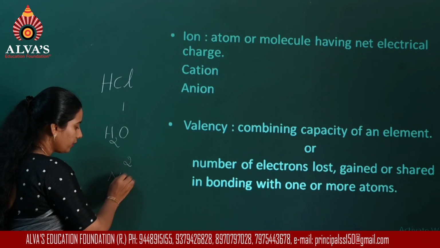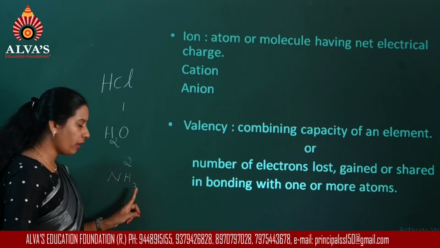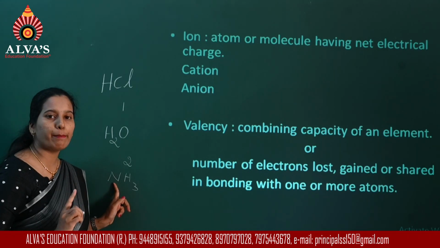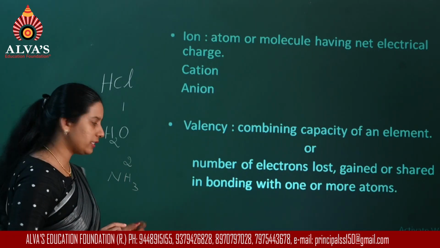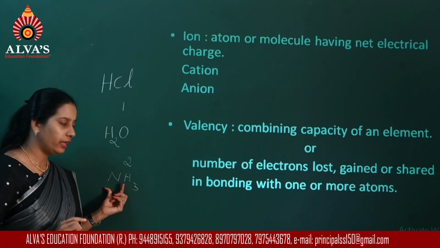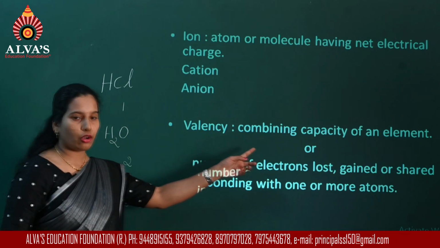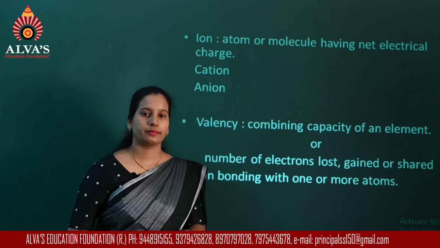Similarly, in ammonia, one atom of nitrogen combines with 3 atoms of hydrogen. So the valency of nitrogen is 3. This is the meaning of combining capacity of an element.